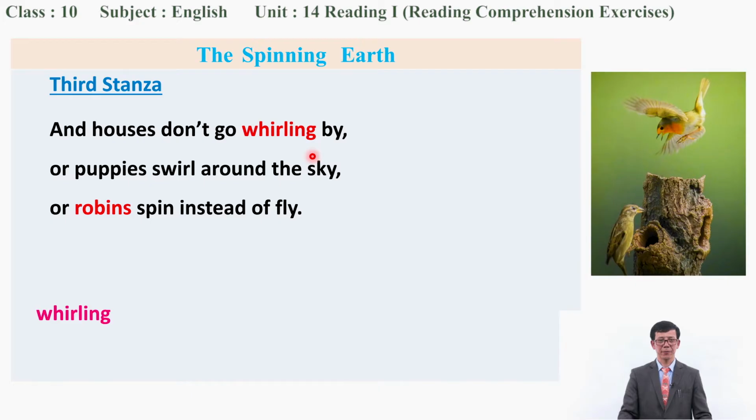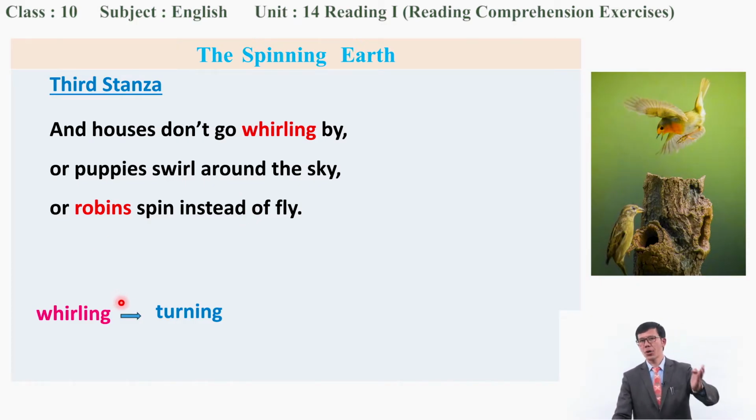Like whirling. Okay, what does the word whirling mean? Houses don't go whirling by. That means, as you have guessed, yes, turning. Have you seen the houses whirling or turning? No. So whirling means turning.